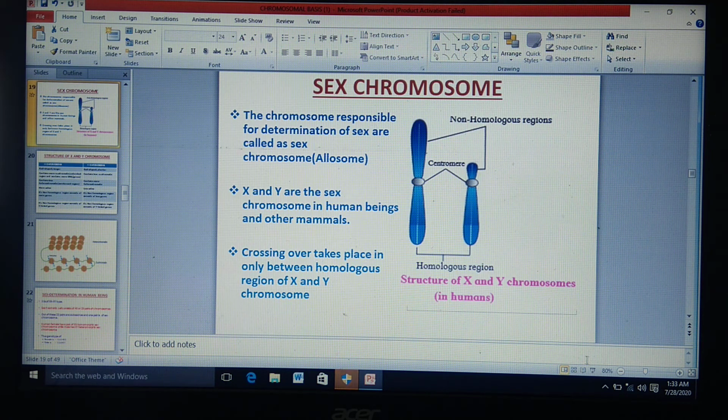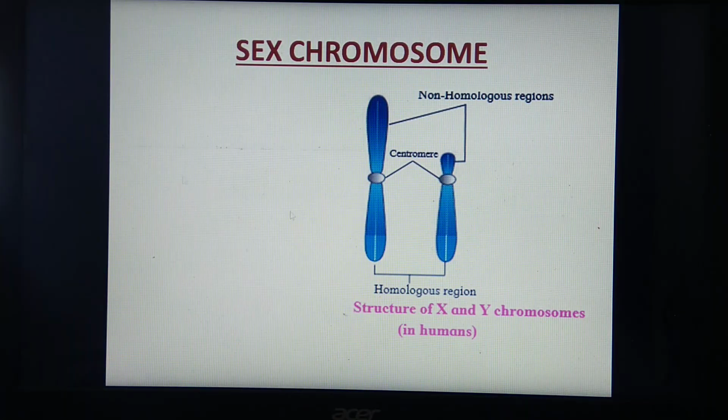Once again, we will see the diagram. This diagram is for sex chromosome. This longer one is the X chromosome, the shorter one is the Y chromosome. Both are rod shaped. Some part of X and Y chromosome is similar, which becomes the homologous region, and the remaining part which is not similar is called the non-homologous region.